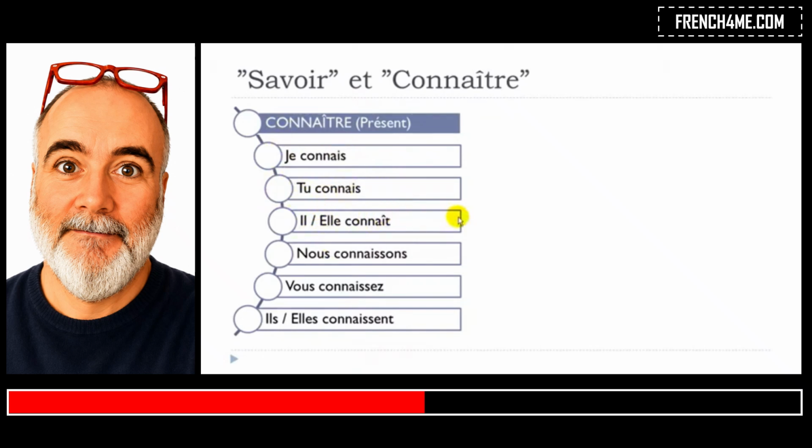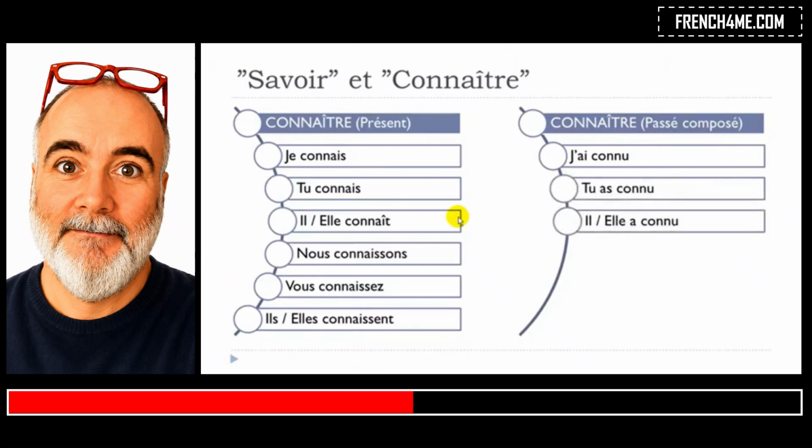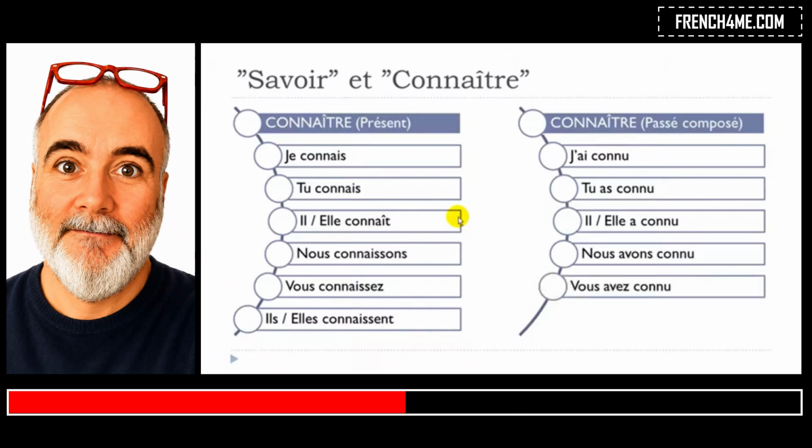Let's see how it goes for the passé composé form. J'ai connu, tu as connu, il a connu, elle a connu, nous avons connu, vous avez connu, ils ont connu, elles ont connu. Same rule: first avoir at the present form, then the participe passé form of connaître, which is connu. It will go everywhere for each person here.